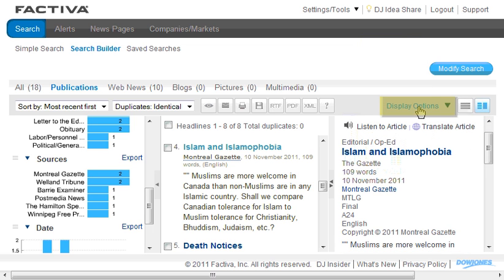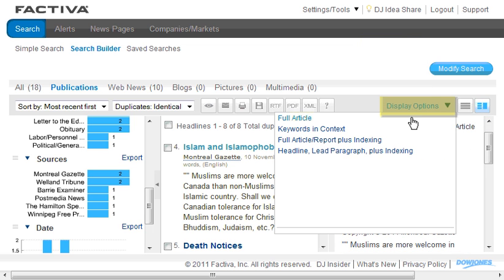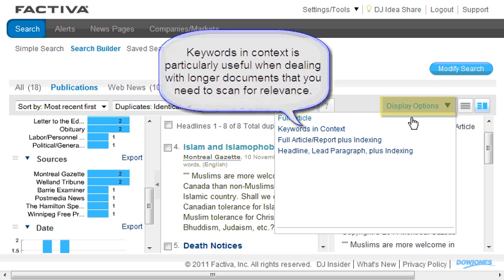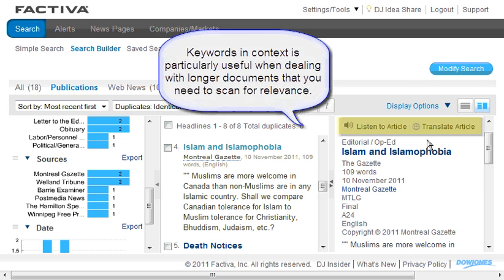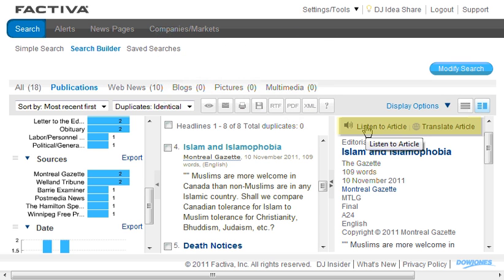Now I have some display options. I can see the default full text. I can see my keywords in context. I can see indexing information, or I can just see the headline and lead paragraph. I can select this if I want to listen to the article, or if I wish to translate the article. I have that availability as well.